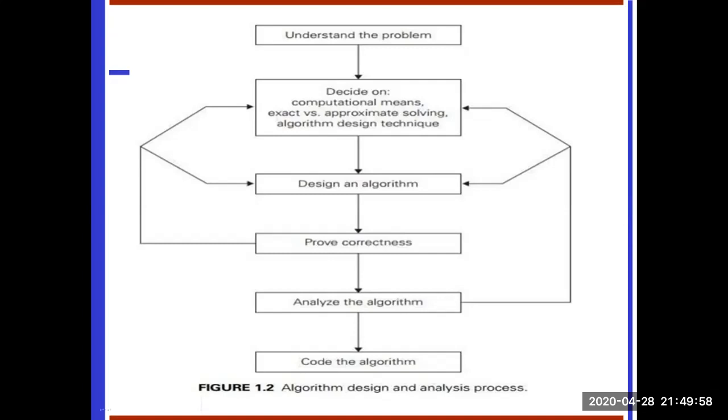The last part, coding an algorithm. Most algorithms are designed to be ultimately implemented as computer programs. Programming an algorithm presents both a peril and an opportunity.